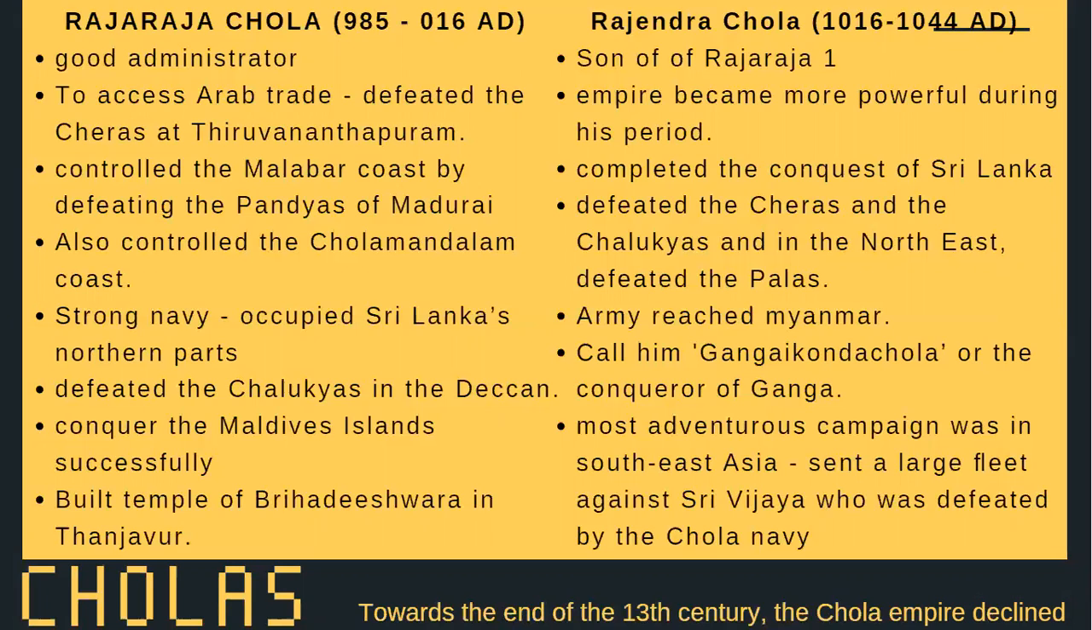Now, he used different techniques to expand his control. One was to access the Arab trade. He wanted to take control over it, so he defeated the Cheras at Thiruvananthapuram. He controlled the Malabar coast by defeating the Pandyas of Madurai and the Cholamandalam coast. So you see, he is trying to take over the coastal areas first.